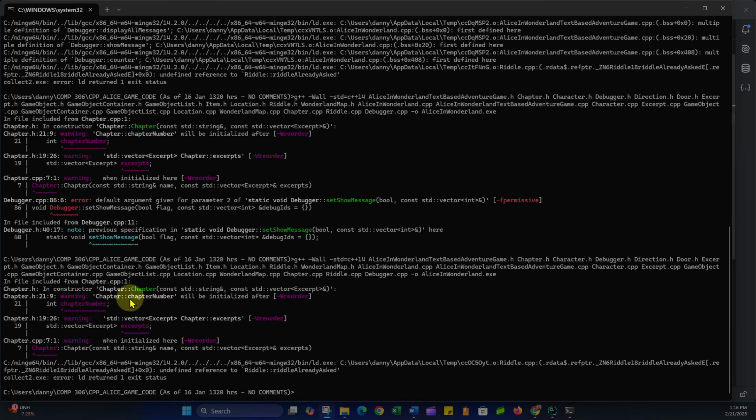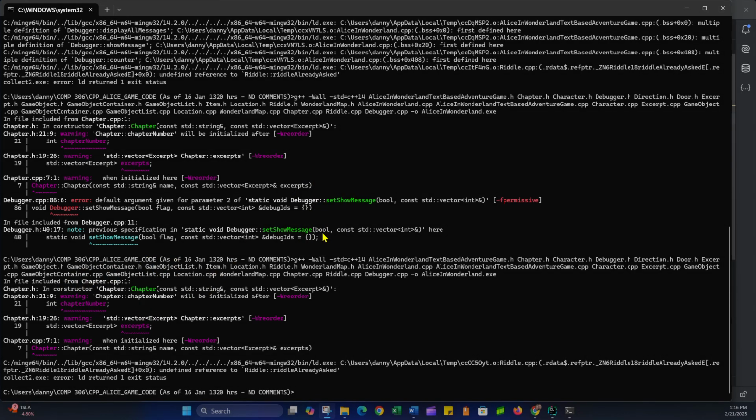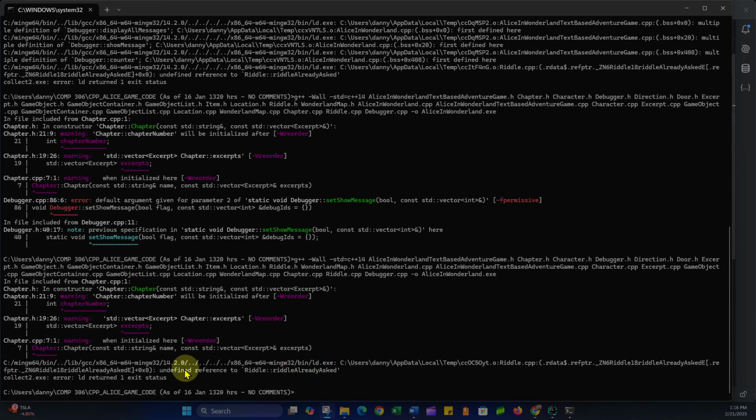So we've got chapter number will be initialized after std vector of type excerpt is initialized. So we've got some reorder warnings, which means that I've declared my instance variables in the class file in a different order than I've initialized in the constructor. So we'll look at that. And then we will also take a look at an undefined reference to riddle already asked, and then whatever other errors we end up getting.